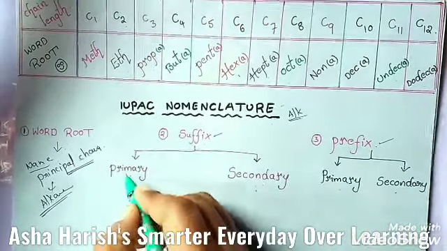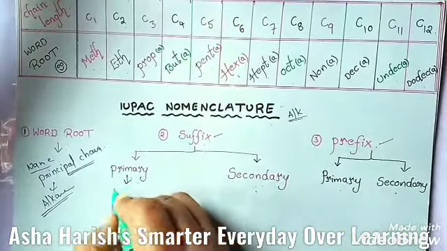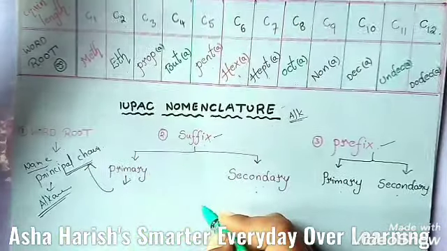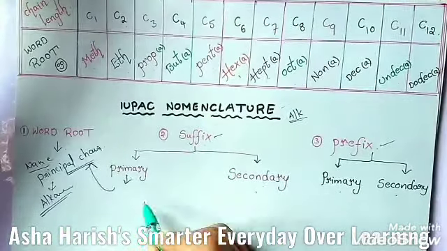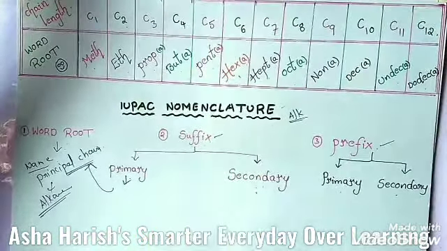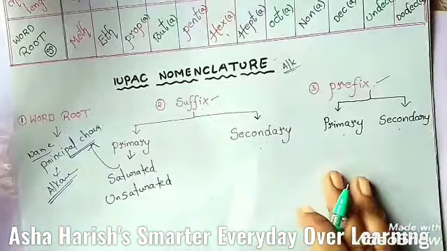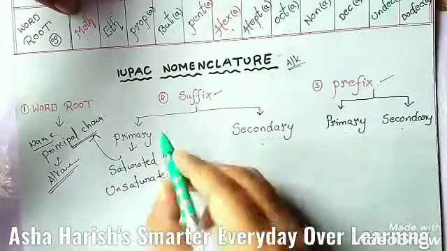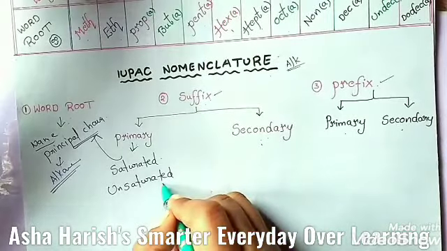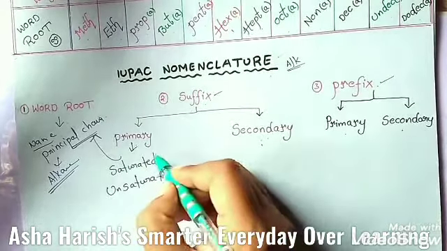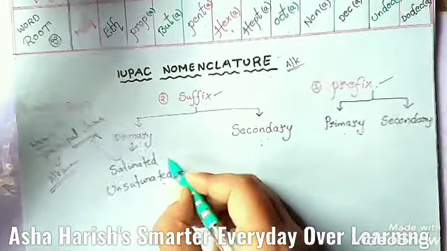Here it is always added to the word root, to indicate whether the carbon chain is saturated or unsaturated. Here we have two new words, saturation and unsaturation. Okay students, and here the type of the carbon chain you need to identify.